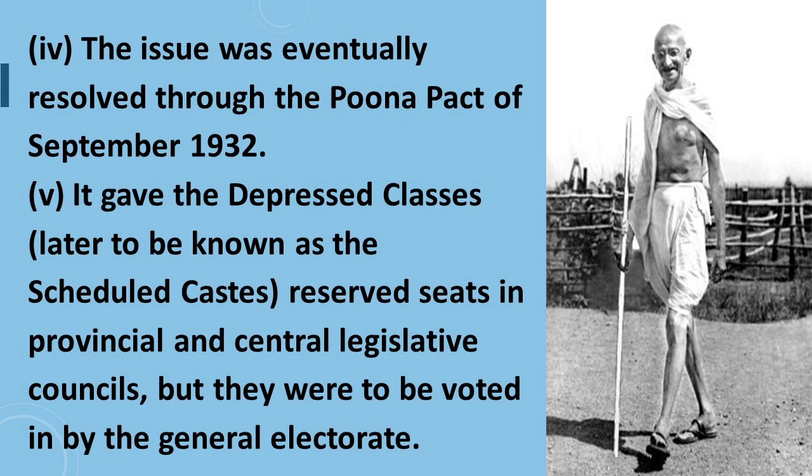Point number 4 is, the issue was eventually resolved through the Poona Pact of September 1932. Point number 5 is, it gave the depressed classes, which were later known as Scheduled Castes, reserved seats in the provincial and central legislative councils, but they were to be voted in by the general electorate.